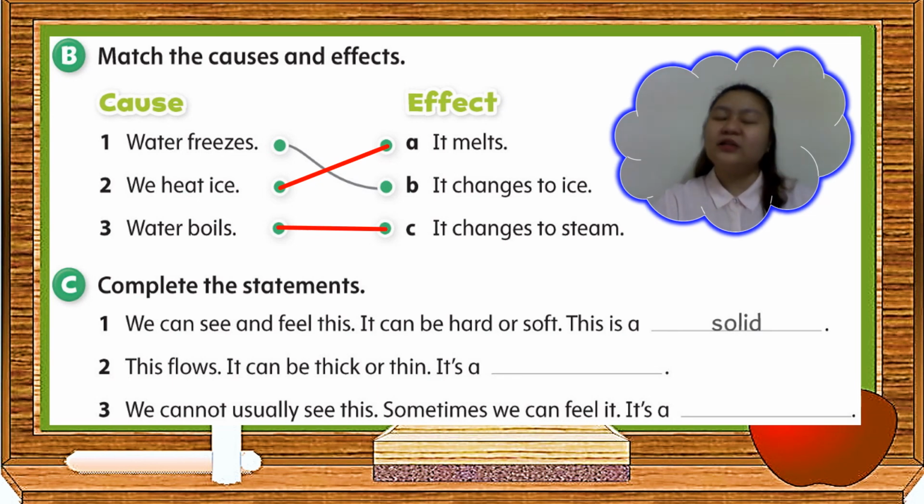Let's answer letter C. Complete the statements. Number 1 is already answered, so let's read it all together. Number 1. We can see and feel this. It can be hard or soft. This is a solid. Correct.